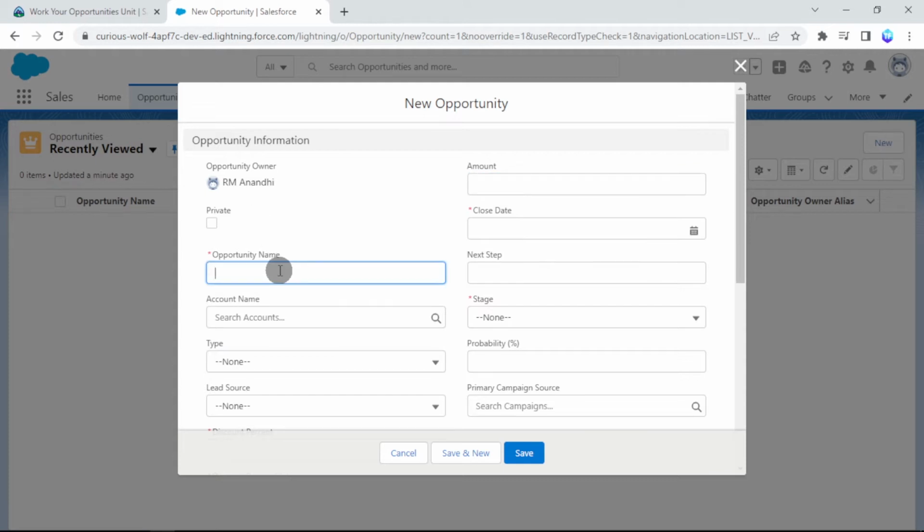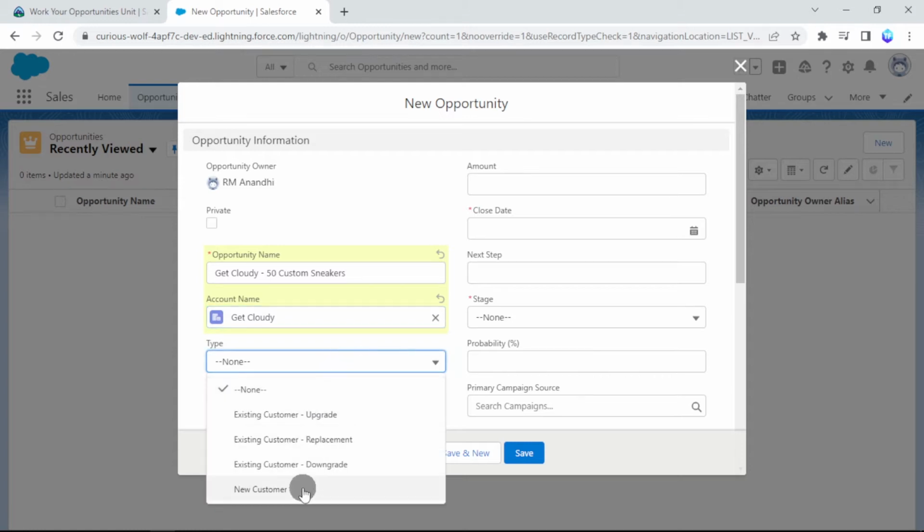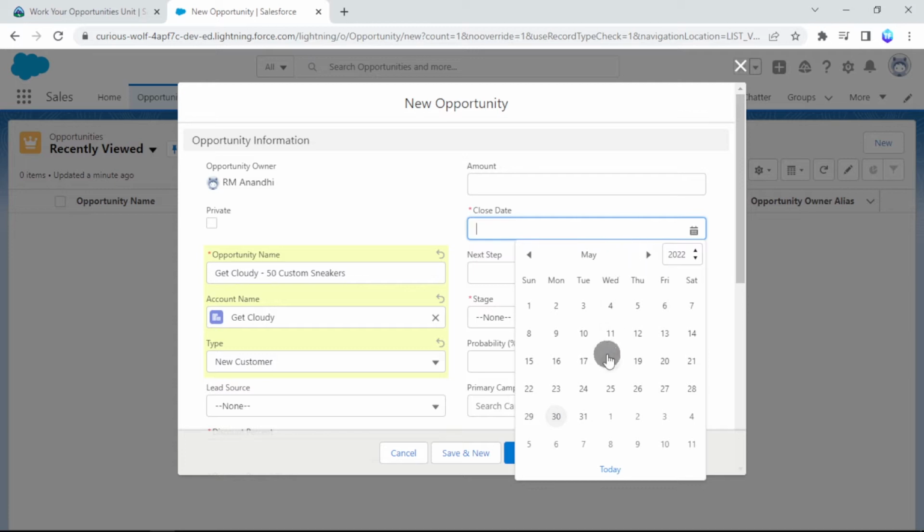Now, give this opportunity a name. I named it Get Cloudy 50 Custom Sneakers. This is for the account Get Cloudy, so search Get Cloudy and select the Get Cloudy account name. Choose the type as new customer. Select the close date for the opportunity.